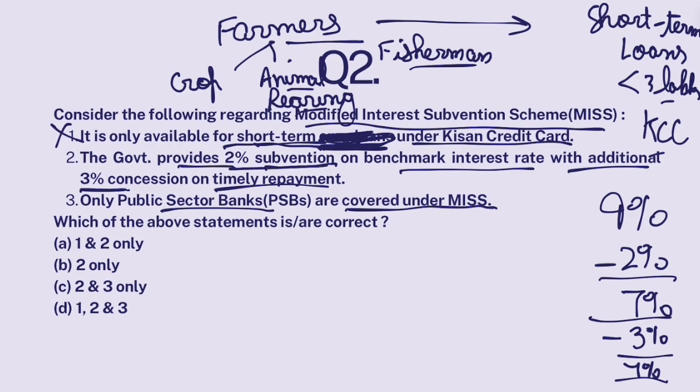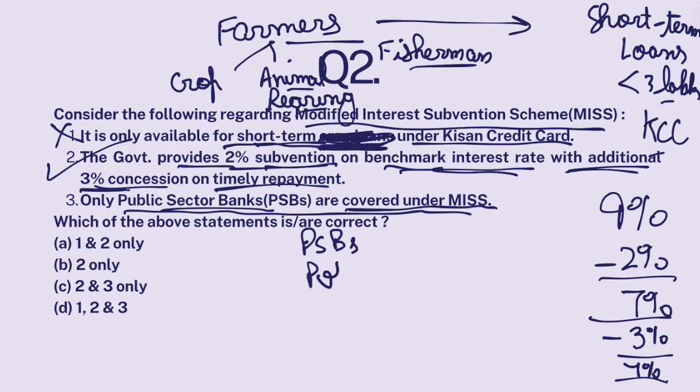The government provides 2% subvention on benchmark interest rates with additional 3%. Absolutely correct. Only public sector banks are covered under MISS? No. Public sector banks are covered under this. Private sector banks are covered under this. Cooperative banks are covered under this. Regional rural banks are covered under this.